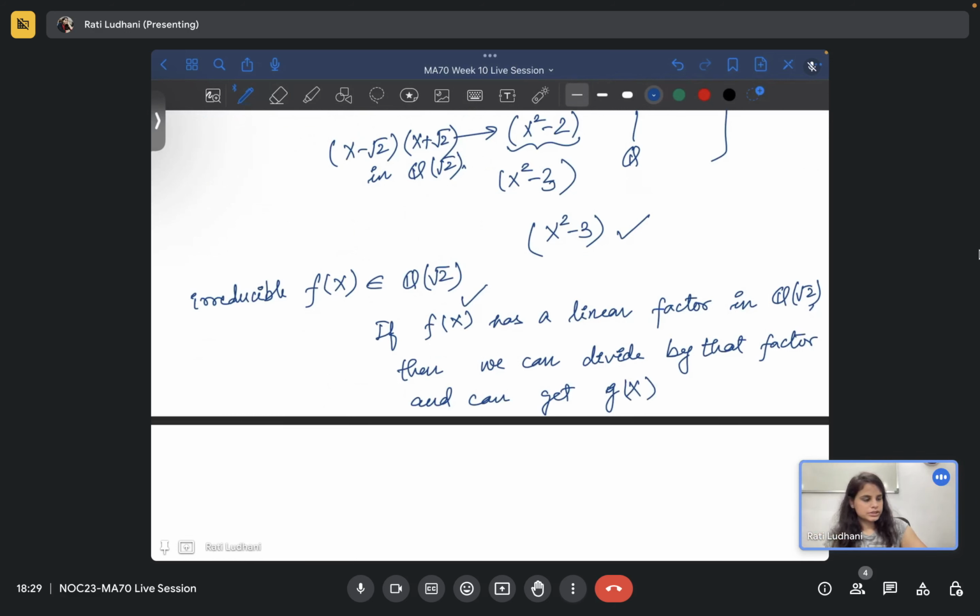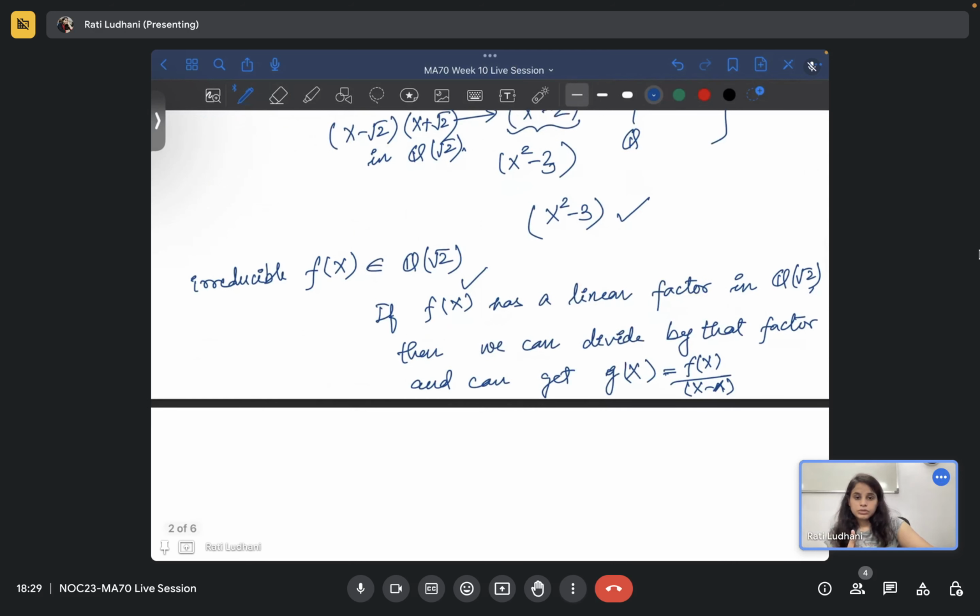I've just defined g(x) as something like f(x) divided by that factor, let's say x minus alpha, some root. So if we are saying that there is a root in Q root 2, then there will be a linear factor. You can divide by that factor, and even more. Okay, so that I will also check.